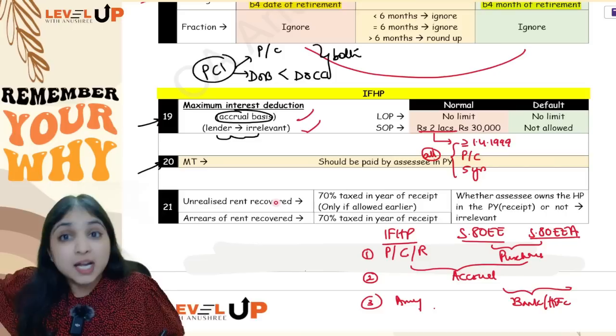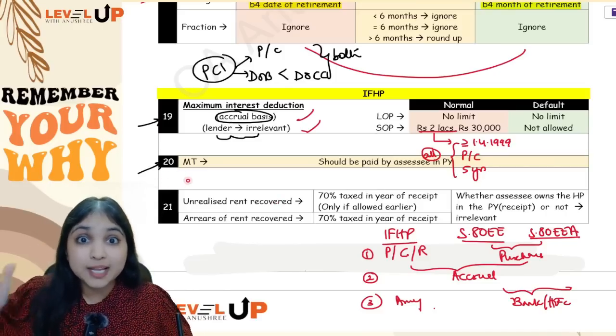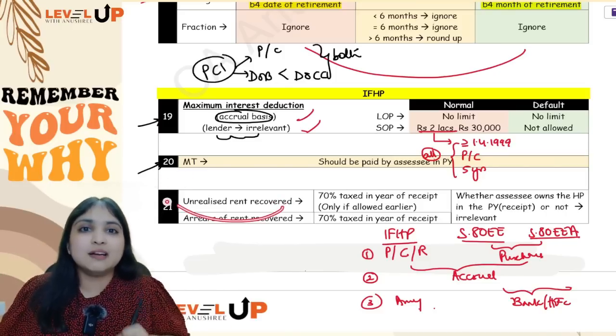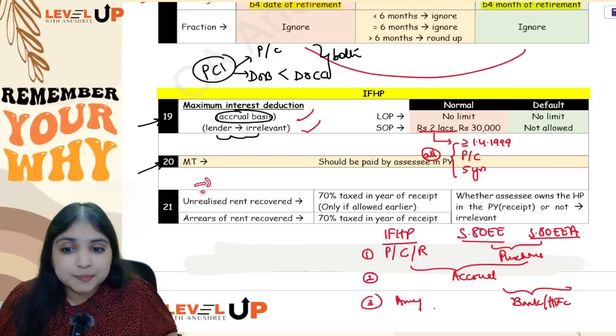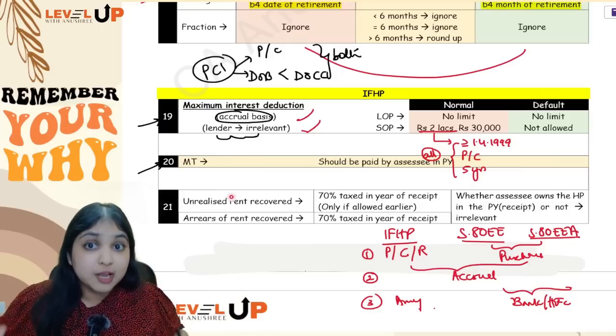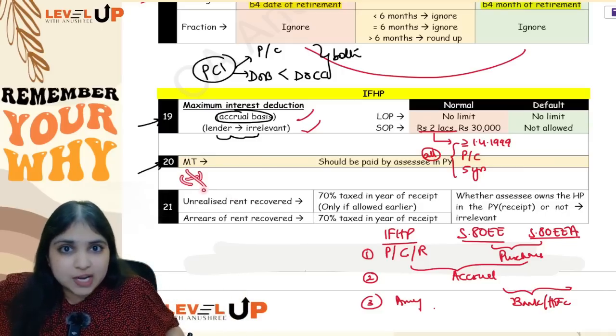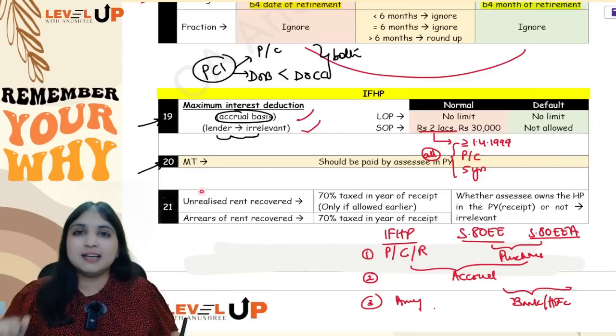Are you understanding? Earlier, if unrealized rent was subtracted in GAV computation, only then, now when you are recovering the unrealized rent, it will be taxed for you. Earlier, if unrealized rent was not subtracted in GAV computation because maybe some rule 4 condition you did not fulfill, then now when you are recovering the unrealized rent, we will not tax it. Okay, so 2 special points, guys.